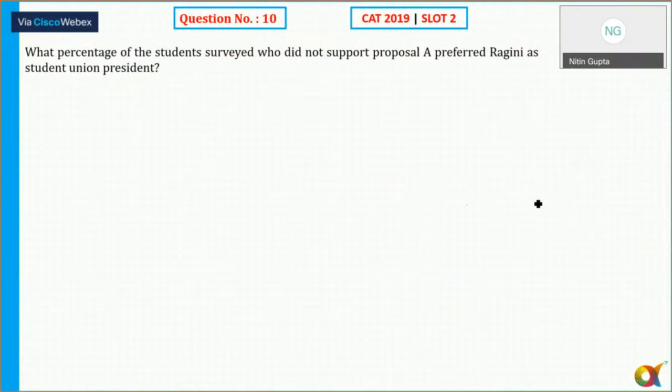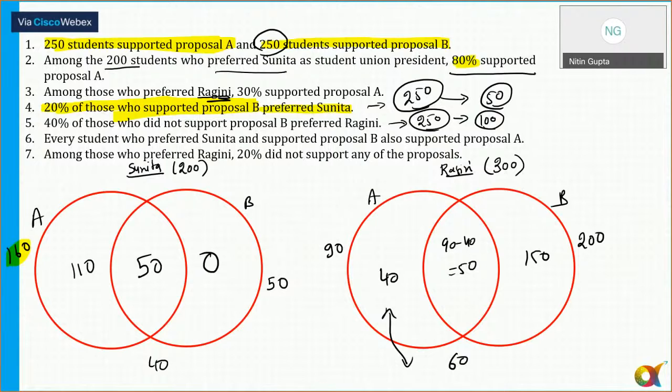Question number 10. What percentage of the students surveyed who did not support proposal A, which is 250, preferred Ragini as student union president? So how many people who did not support A preferred Ragini? That is 150 plus 60, equal to 210 students.